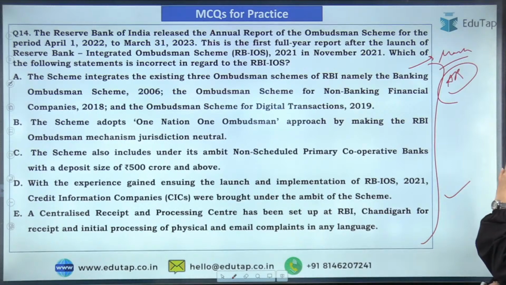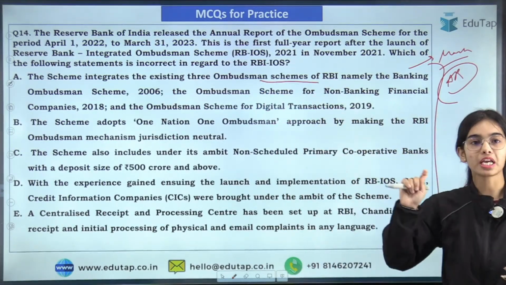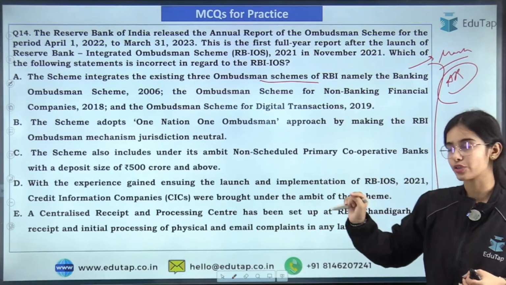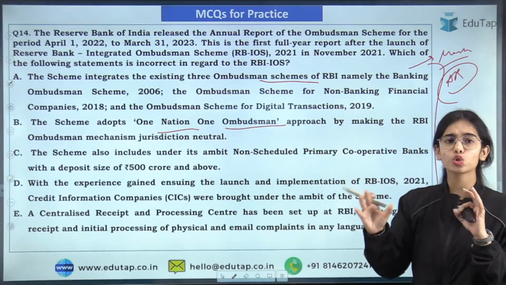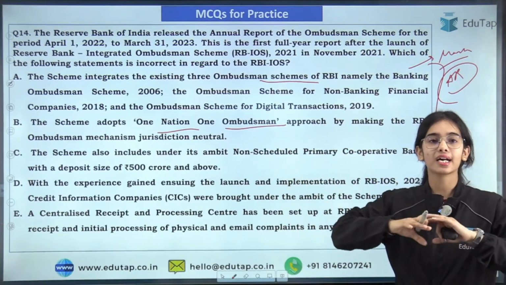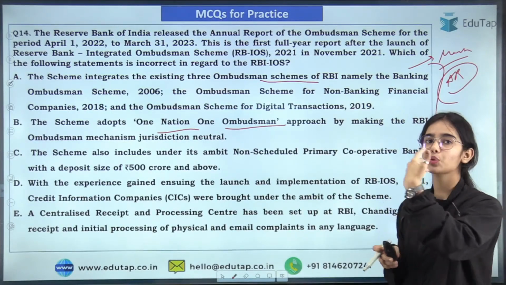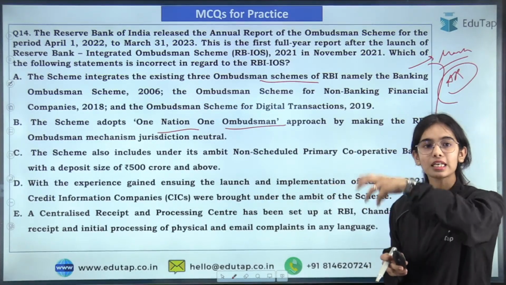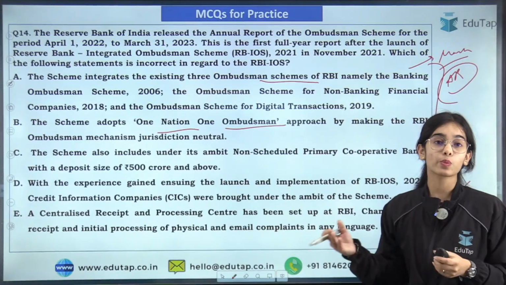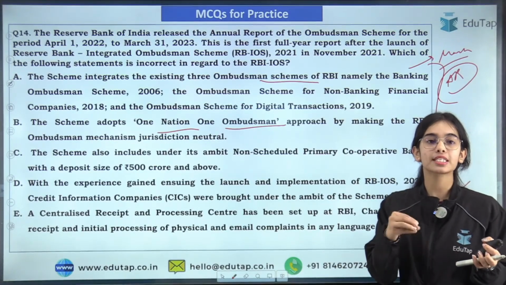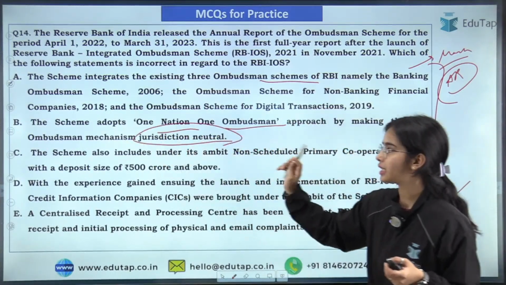First of all, the scheme integrates the existing 3 ombudsman schemes: the Banking Ombudsman, the NBFC Ombudsman and the Digital Transaction Ombudsman. The scheme adopts one nation, one ombudsman, so that there is no jurisdictional issue. Even if you are from Delhi, have a bank account in Rajasthan, or are living in Kashmir, you can still raise a complaint through this one ombudsman, because it is jurisdiction neutral.